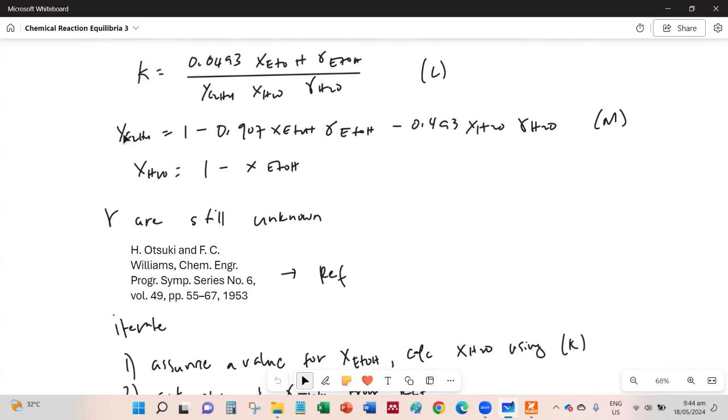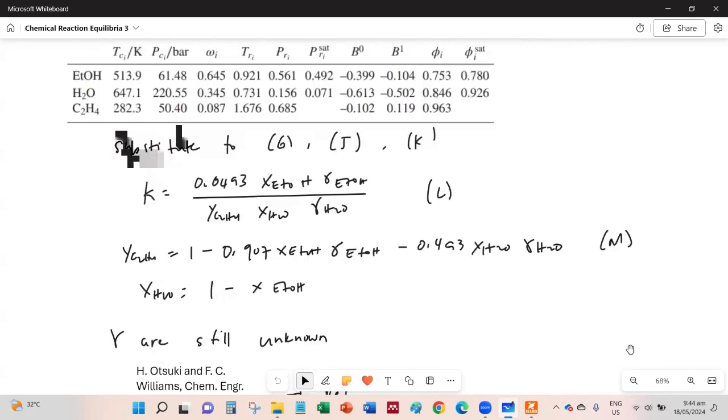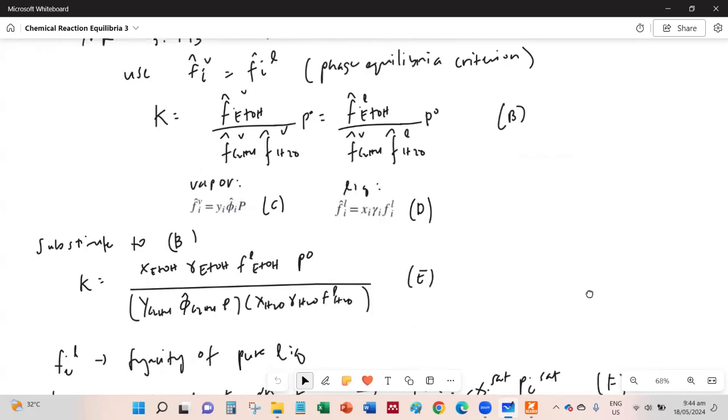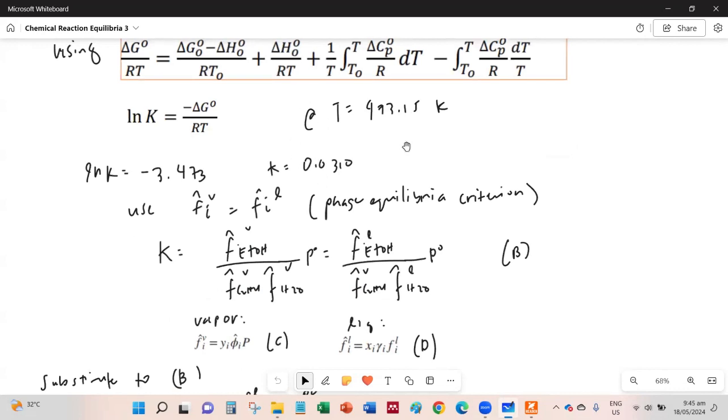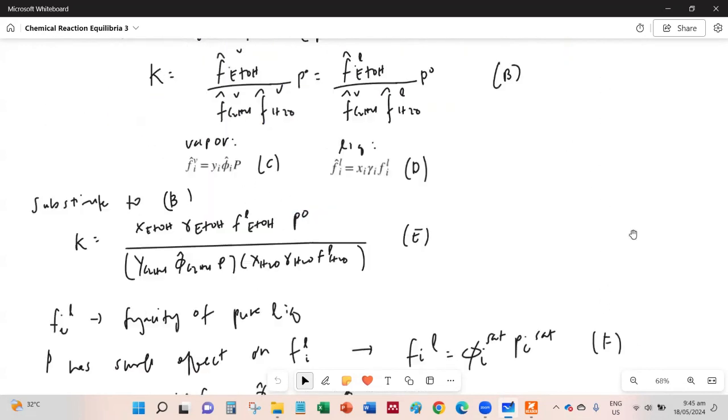So because we now know all Y, we now know the activity coefficient and X. And we compare it with the previously determined value for K. So from this equation, remember we determined a K value.